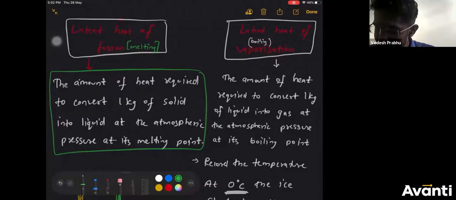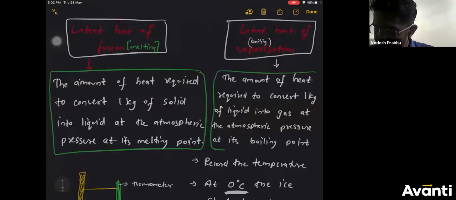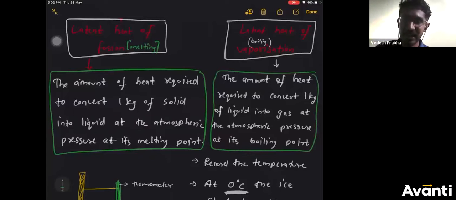This is the definition of latent heat of vaporization, or latent heat of boiling point, when the liquid is boiling.